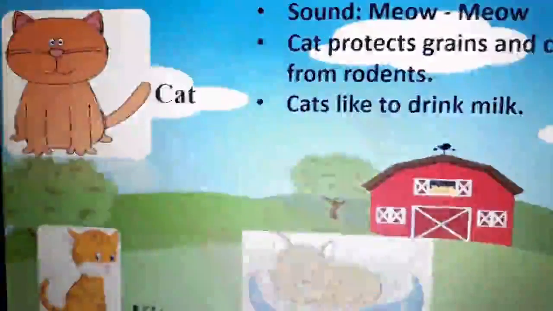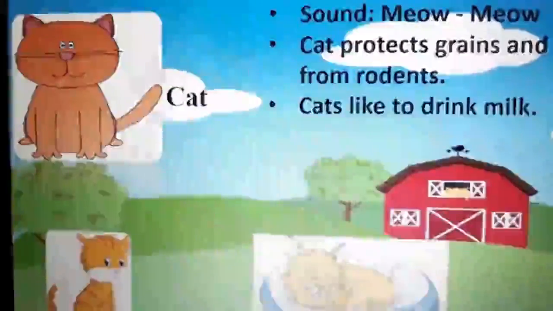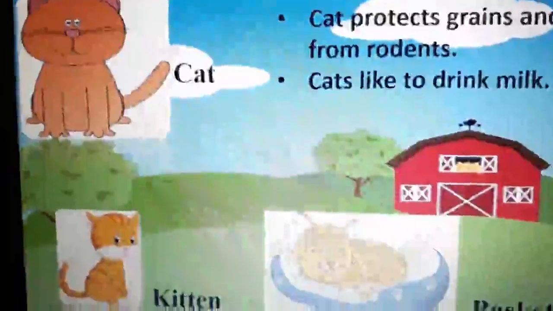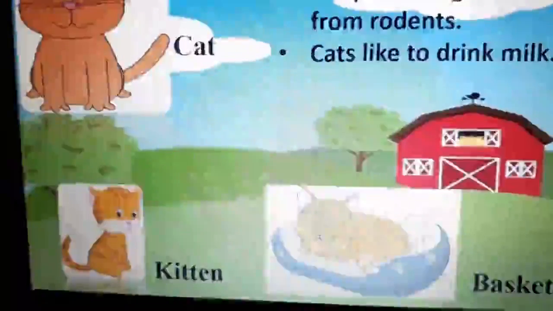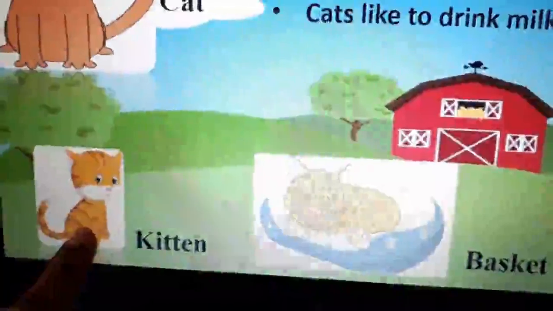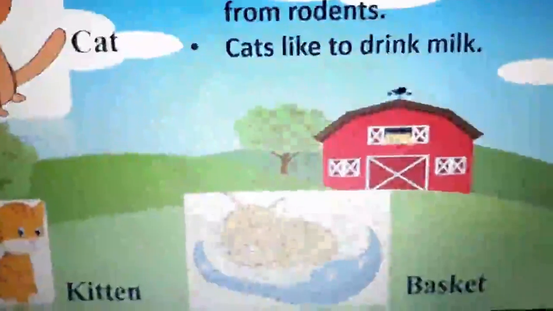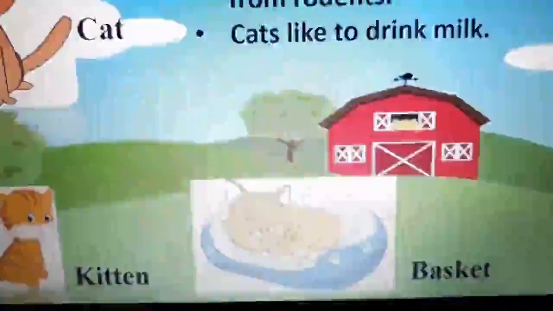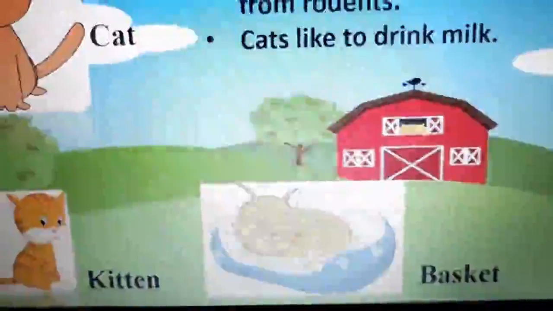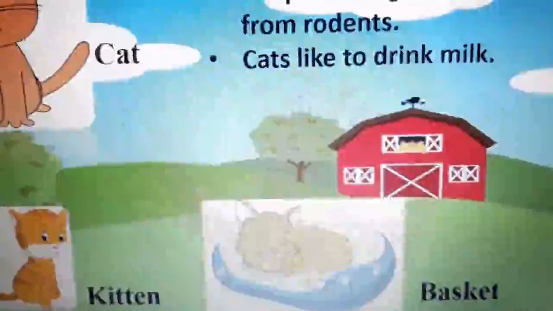Next we have is meow. Meow. So who can it be? Yes, it's a cat. And you know, the young one or the baby cat is called kitten. Can you see a cute little baby cat? We call it a kitten. And these cats, they love to sleep in baskets. So the basket is like their home. They like to drink a lot of milk.